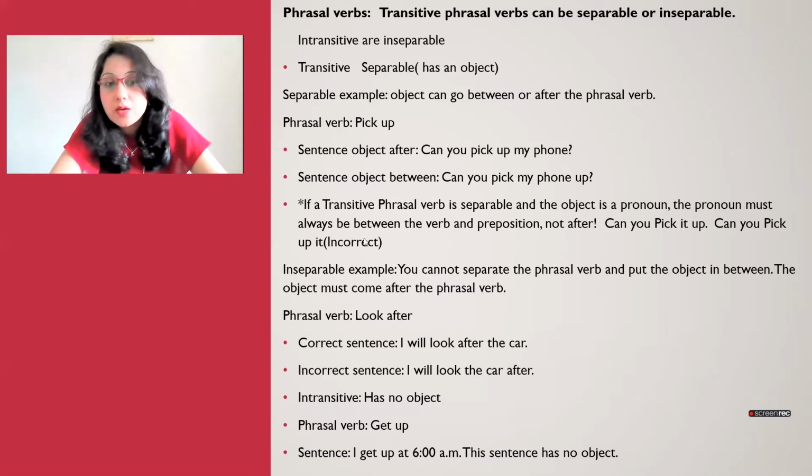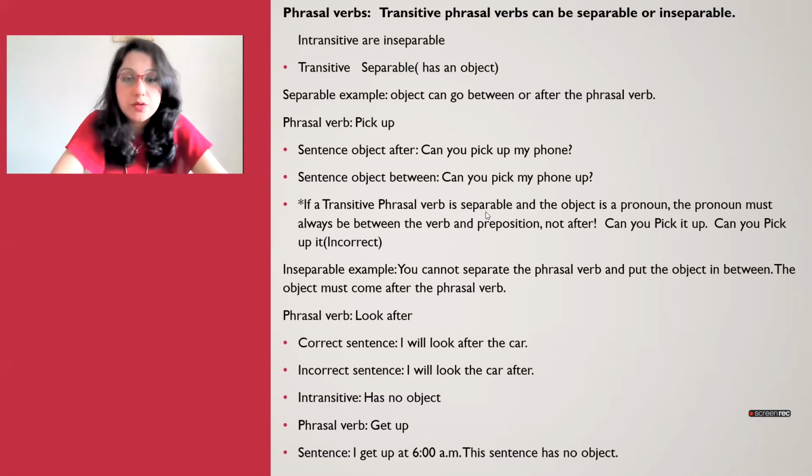All right, so one thing which I've written over here, which I want everybody to remember: if a transitive phrasal verb is separable and the object is a pronoun, the pronoun must always be between the verb and the preposition. So this is your verb, that is your pick, and up is your preposition.